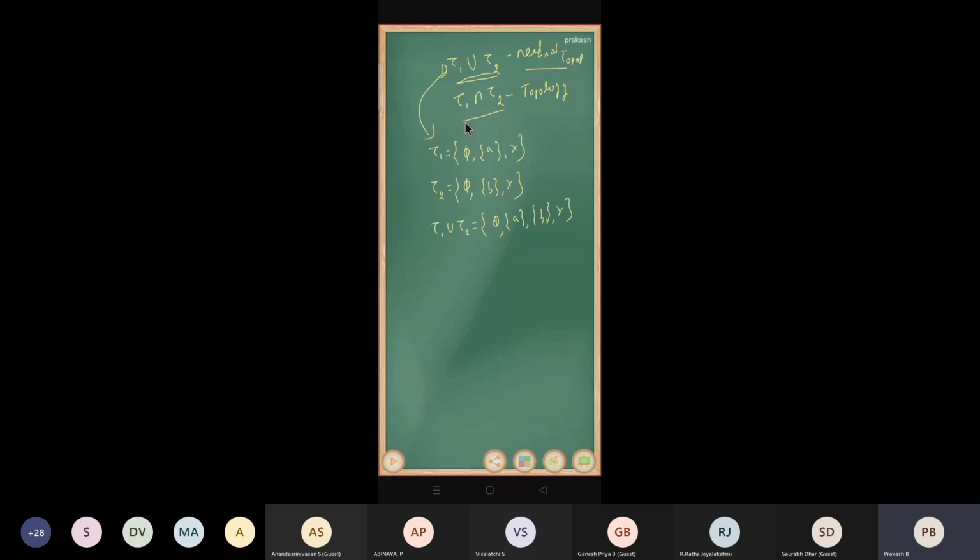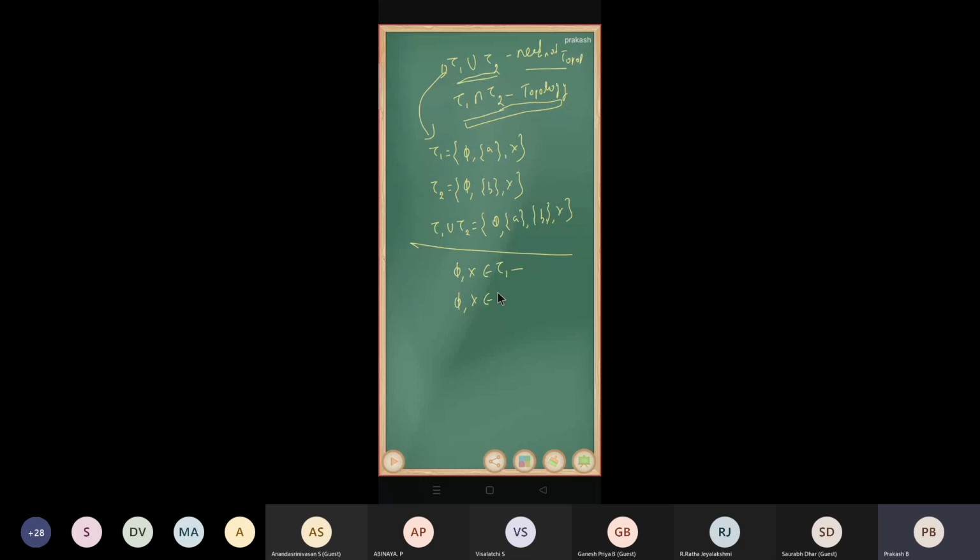So now what about the intersection? Intersection is a topology. It is easy to do. Shall we see the proof, or can we skip that one? We can skip. Phi and X is an element of tau 1 because tau 1 is a topology.